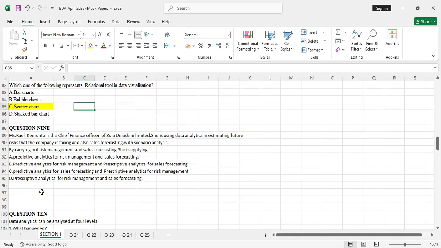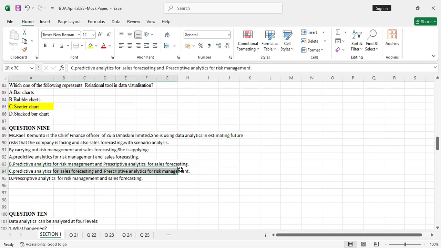See, predictive analytics for sales forecasting, that's very correct, and prescriptive analytics for risk management. We have said that risk management is prescriptive analytics. You caution yourself against risk. So the correct answer was C. Then D, prescriptive analytics for risk management and sales forecasting. No, we said that sales forecasting is predictive, so this disqualifies D. The correct answer was C.